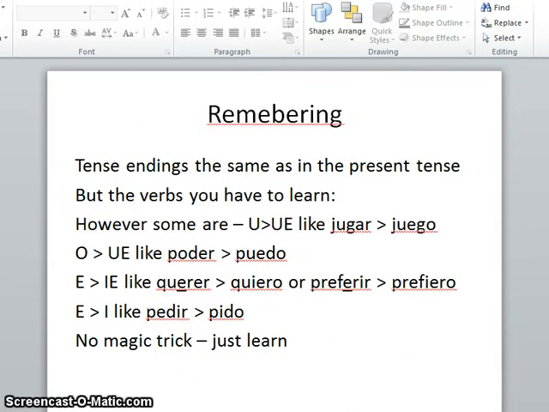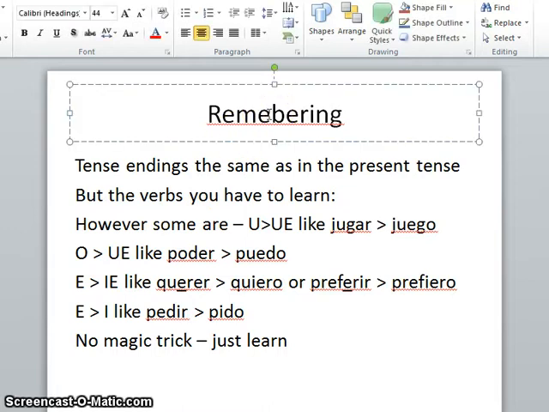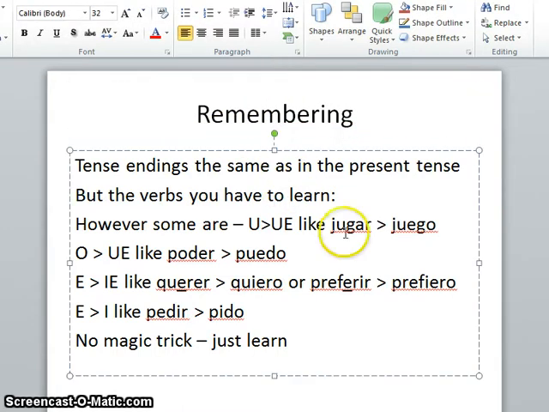How do you remember these? Well, let's spell remembering right, that would be good, remembering. These tenses have the same endings as the present tense. The endings are the same, it's just at the beginning bit, it's normally the first vowel changes. So if we have a look here, we've got jugar as we've had before. Another one, some of them change from O to UE, like poder, to be able to. Puedo, I can, but again the we form wouldn't change.